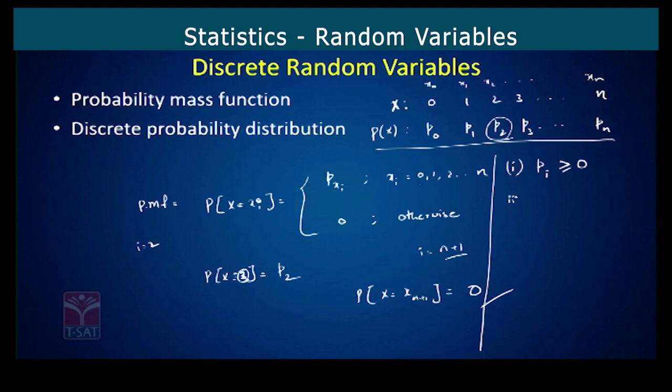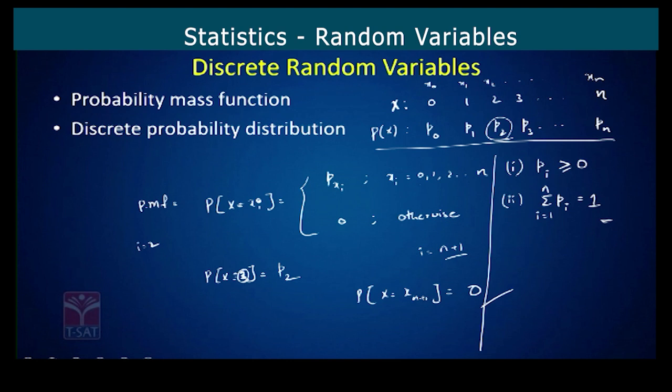In the second property, when you add all the Pi's, where i takes values from 1 to n, it must be equal to 1. So these are 2 properties you have to remember. Next,